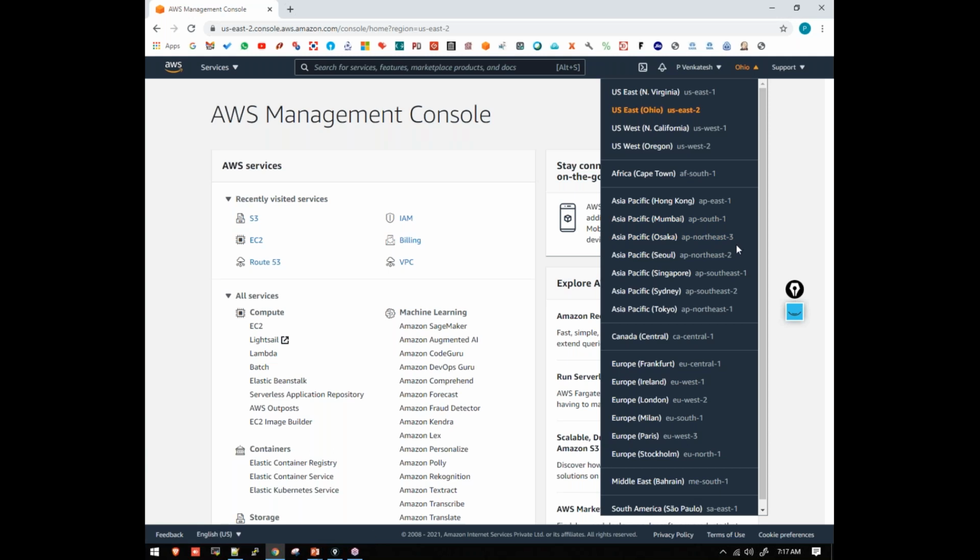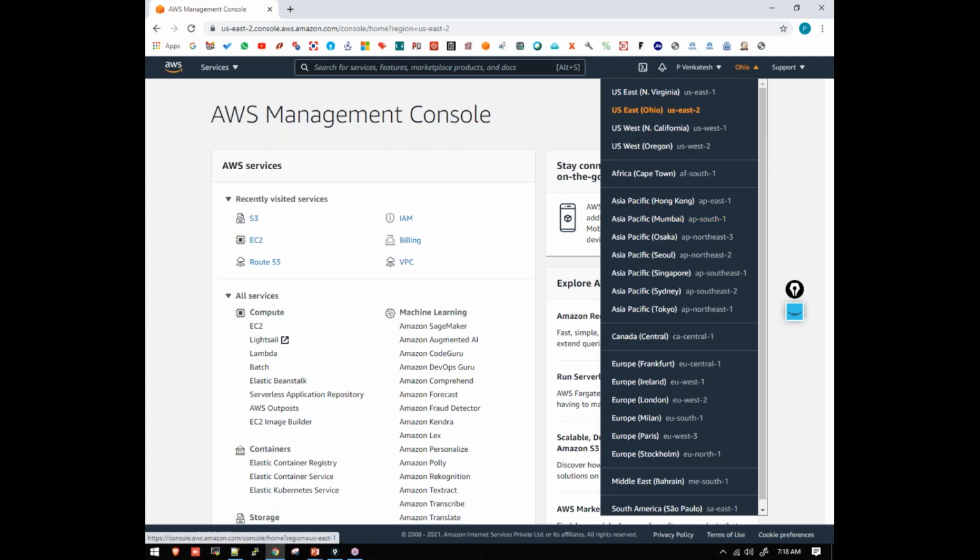It is always advised to select the nearest region to where you are. For example, I'm in Hyderabad, so the nearest region for me in this list will be Mumbai. I choose Mumbai because of network latency. Whatever servers we launch in that region, we will be able to connect to them very fast. There is something called network latency or network lag. If the servers are geographically far away, it will be very difficult to connect to them.